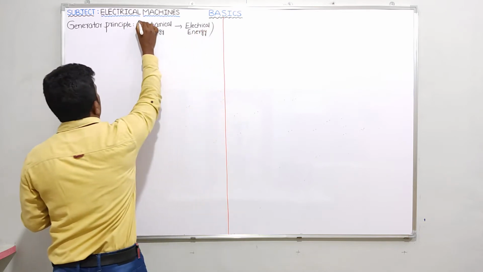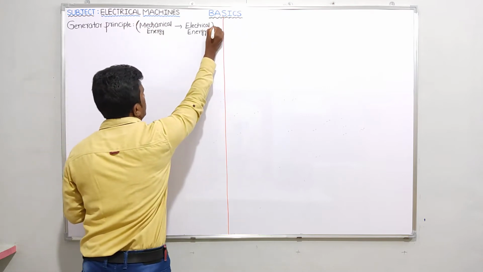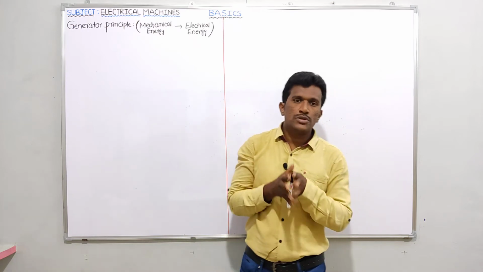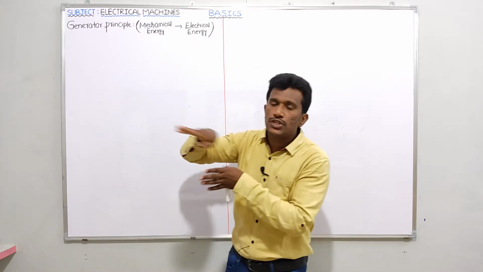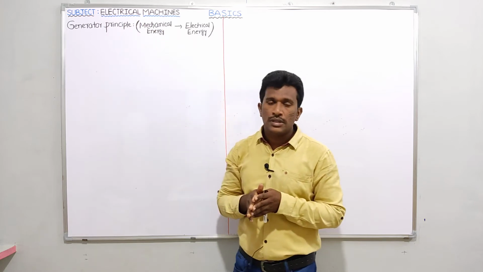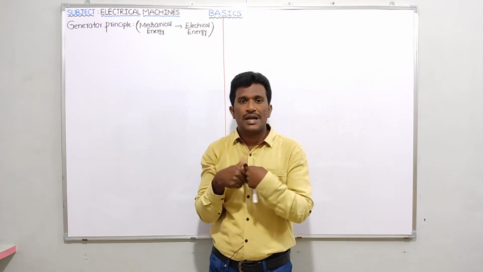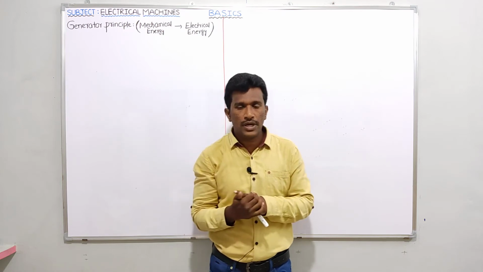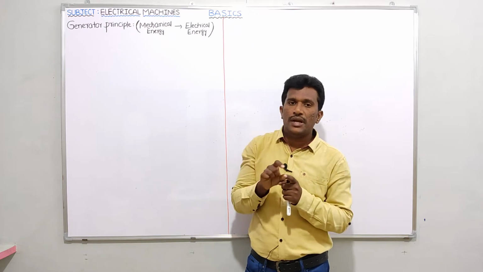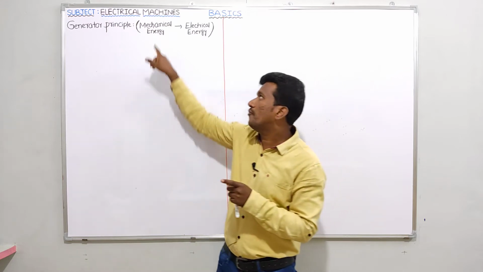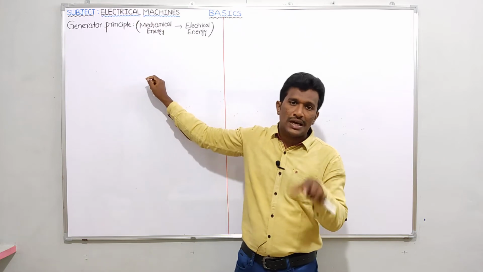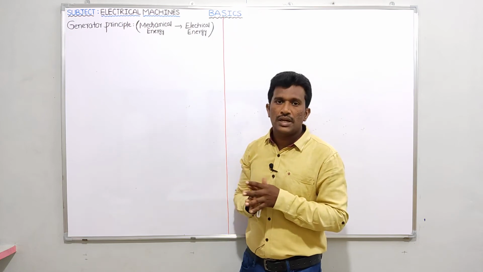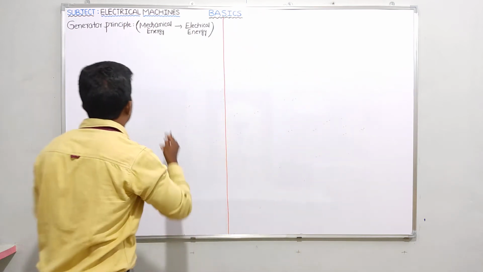Right. Now please tell me the generator principle in the form of a statement. Very simple. When a moving conductor cuts the magnetic field, then EMF or current is induced in that conductor. Why am I using the word moving? Because what is the input energy for a generator? Mechanical energy. So if you observe clearly in the statement, moving is the word indicating mechanical energy, and EMF or current is the word which indicates electrical energy. Is it clear? Let me write that principle on the board.